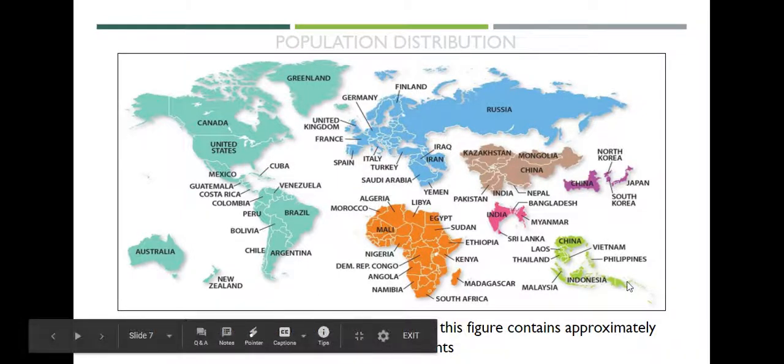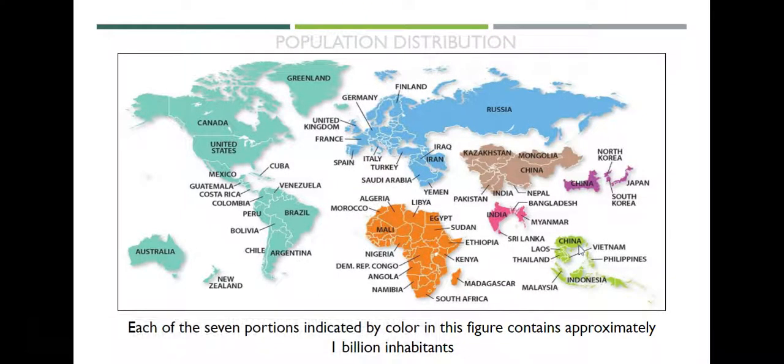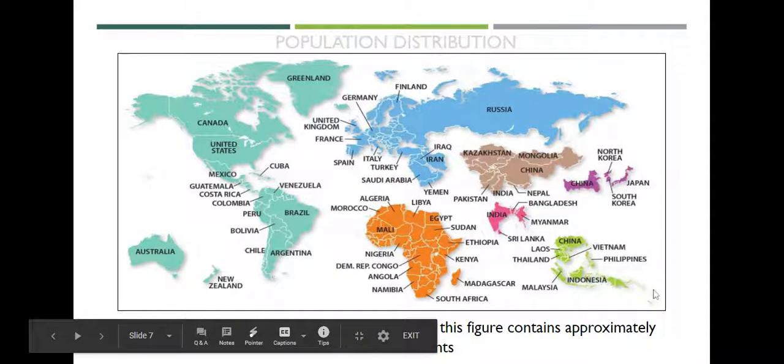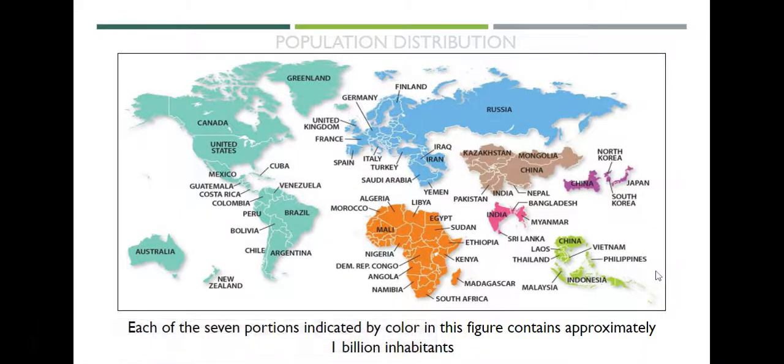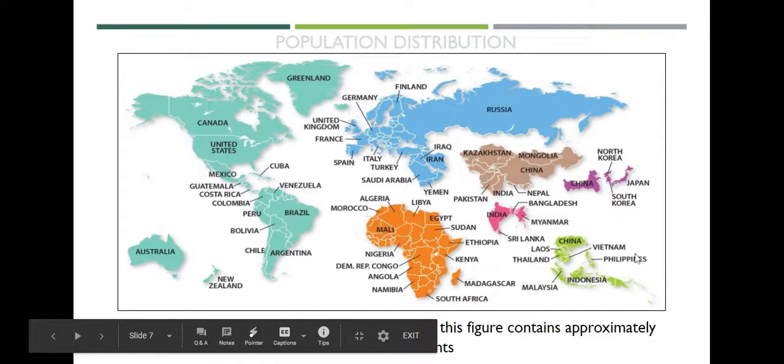And then finally, we have another chunk of China. I think it's interesting that we see China divided into 3 different areas because it has such a large population, along with Laos and Thailand and Indonesia and the Philippines. So if we were going to divide up those 7 billion people, this is how it would divide up where people live.